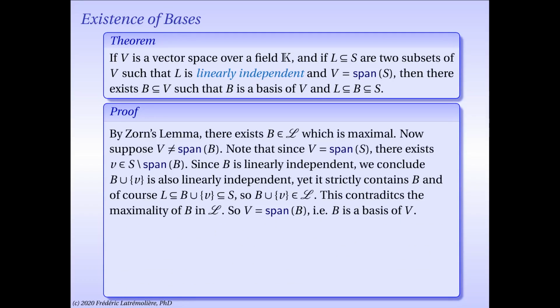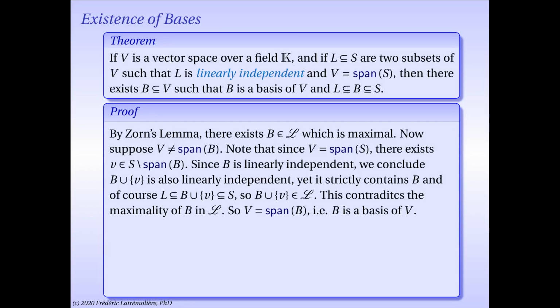Now by Zorn's lemma, we can conclude that there must exist a maximal element for L. Let's call it B. What do we know about B? Well, as an element of L, we know that it contains L, it is contained in S, and it is linearly independent. To conclude the theorem, it is sufficient to show that B spans all of V.